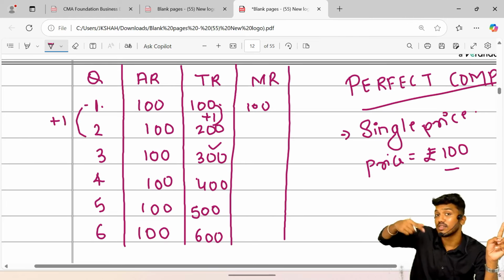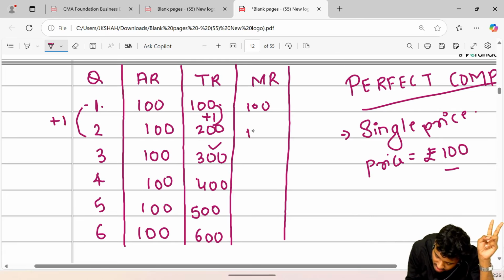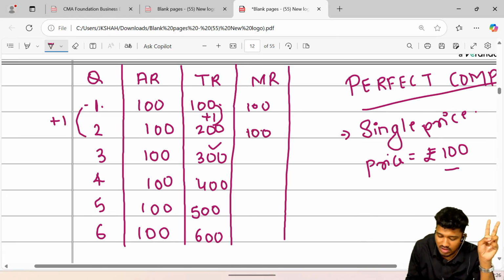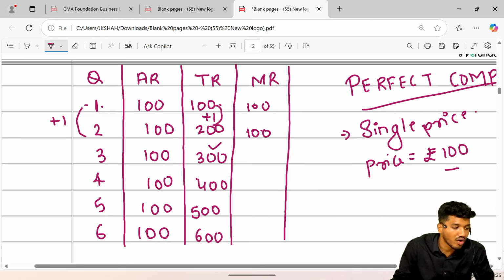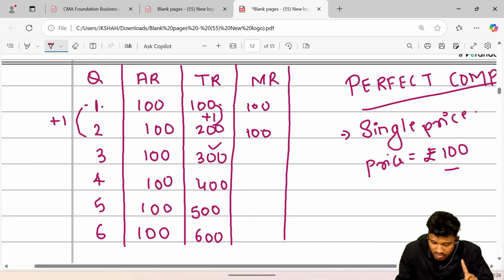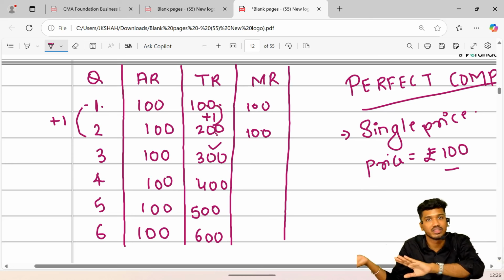After selling that second unit, the additional revenue we derived was an additional 100. I hope you guys have got this. Marginal revenue is the additional revenue derived from the selling of an additional commodity. From selling the first unit, we got 100. Selling 2 units, we got 200. But due to the selling of the second one, how much more did we get? It was 100.